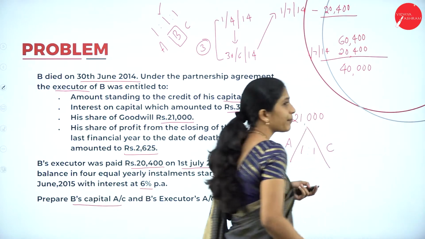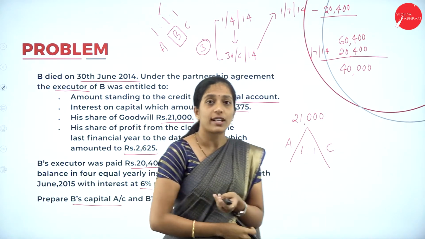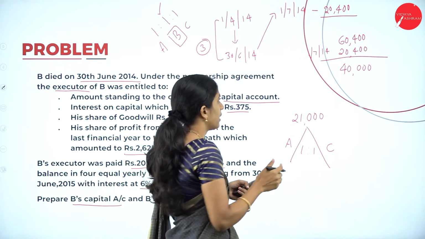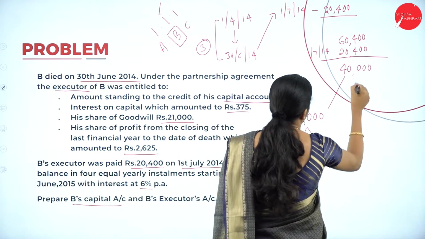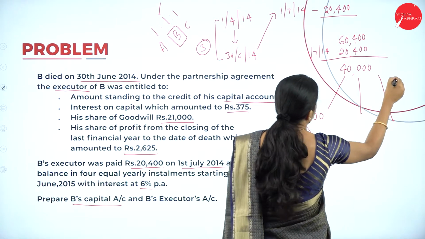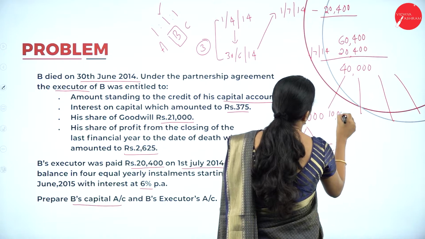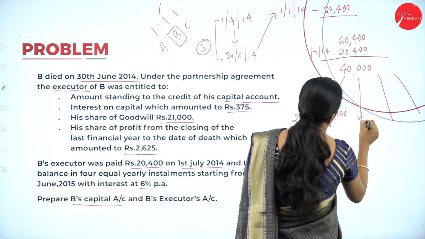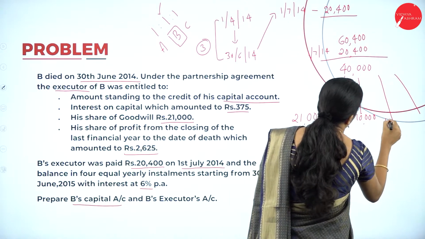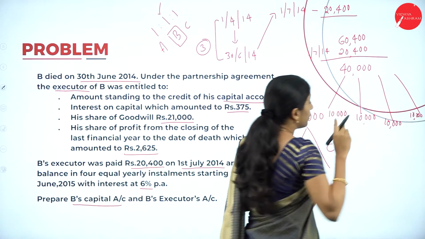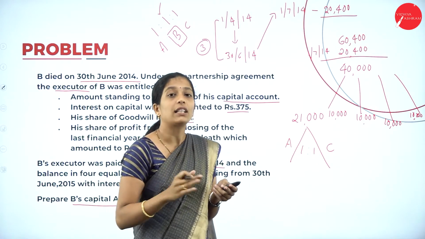40,000. This 40,000 is paid in 4 equal yearly installments, so each installment is 10,000. Every year he has to pay 10,000, and not only 10,000 but along with interest.